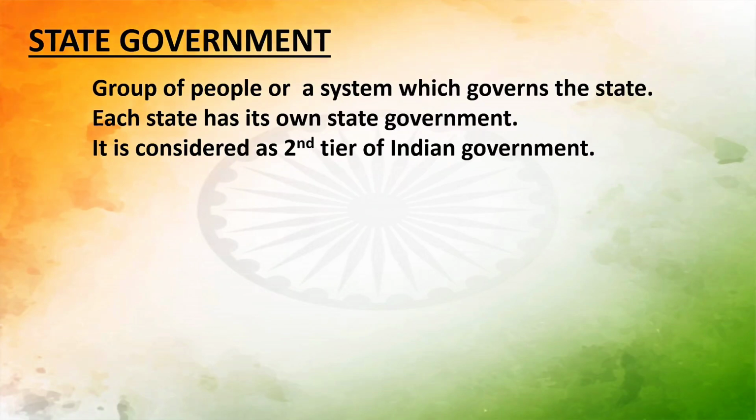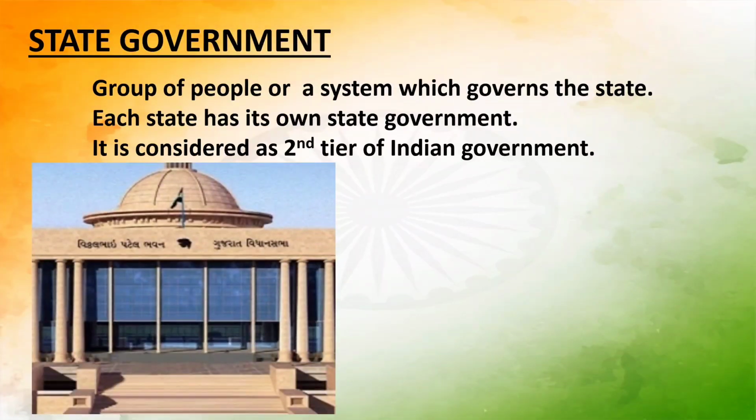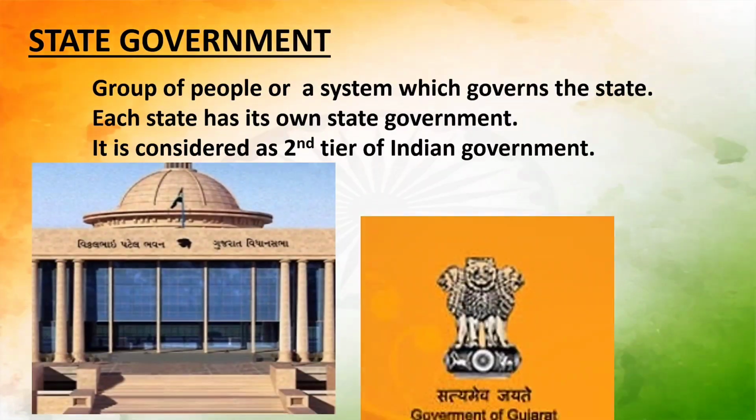Now, a very different rule that Gujarat has is that it's a dry state, right? Dry state means there is no liquor shop or no liquor permitted in the state. Okay, no commercialization of liquor is permitted in Gujarat, whereas when we talk about Maharashtra, there is no such rule, right? So this is the power of the state government, that it can take any decision individually for the betterment of its own state.